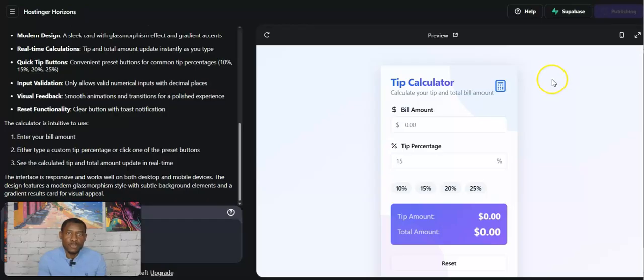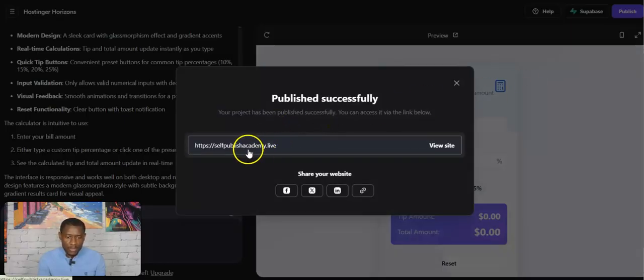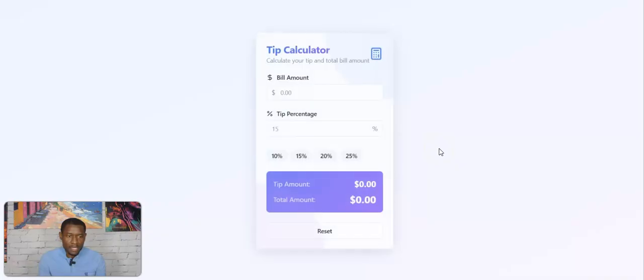If you're a small business owner, you need to start playing around with this technology. There we go. Our domain is live. If I click view site, it goes to our domain, and the app is functional, as I said, $67. There we go. It gives you the amount. So look at that. In less than 5 minutes, we were able to create our own web app.